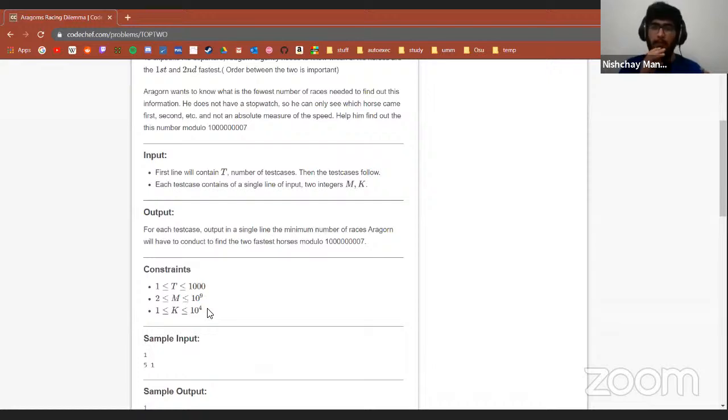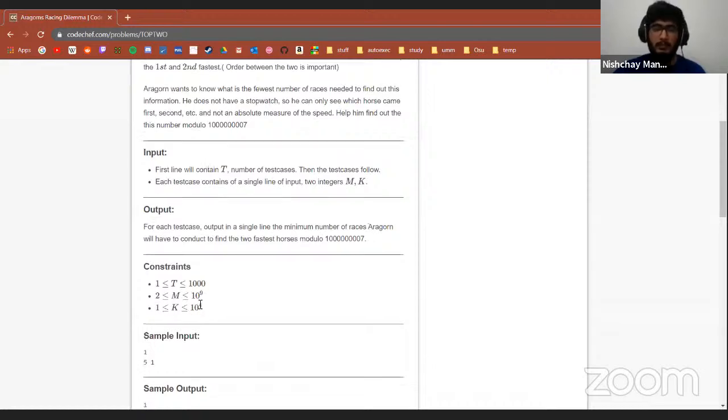So there is not much that you can do in this. You cannot go big O of m, absolutely, since m is 10 to the power 9. You can go big O of log m. You can kind of go big O of k, but t is up to 1,000 times 10 to the power 4, so it would be 10 to the power 7, which would work, not in the dangerous area. So you can go big O of k as well, but I think the answer wants big O of 1 or big O of log m, something in big O of log, right?